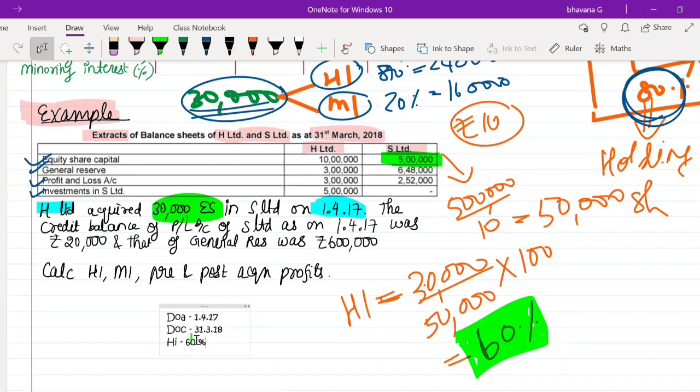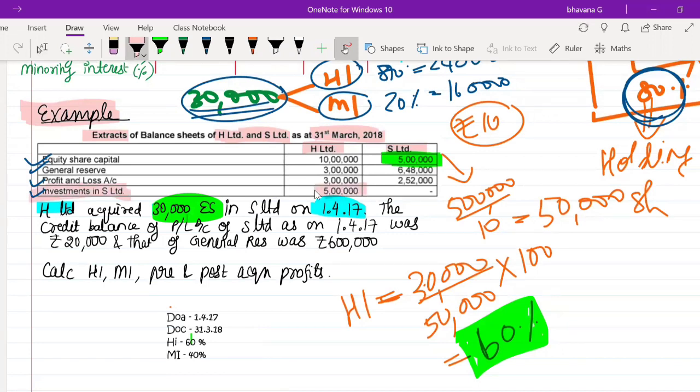Someone can tell me how much will be the minority interest here? What will be the minority interest if holding interest is 60%? The remaining will be the minority interest. Very easy. So the minority interest here will be 40%. Whenever you see here, you have something known as investments in S Limited. Your investment in S Limited is given as 5 lakh rupees.